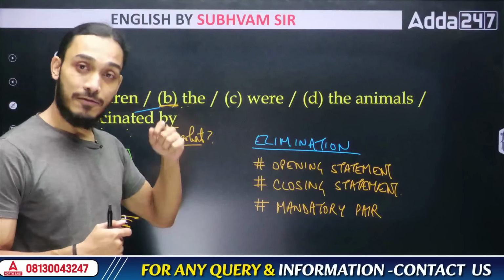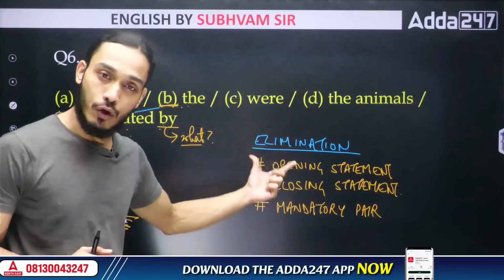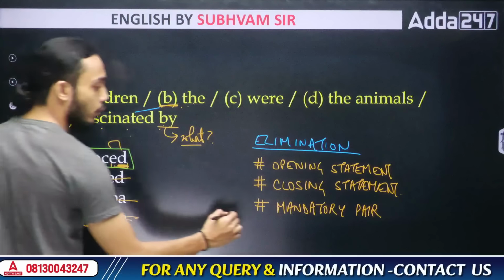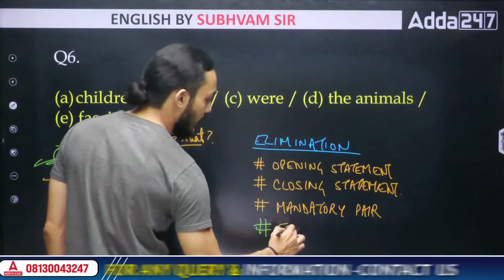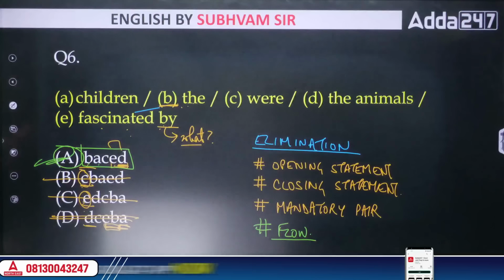This helps you save time. This helps you get the correct answer every single time. Once you have gone through all of this and you're left with one option, just read it once to check the flow of the sentence. If it flows well, that means the sentence makes complete sense, that means your answer is definitely correct, right?